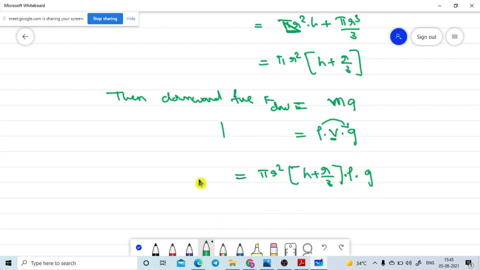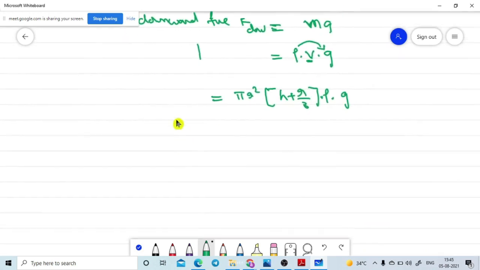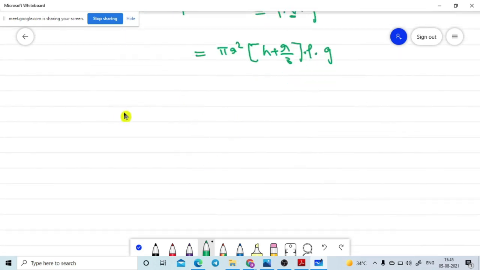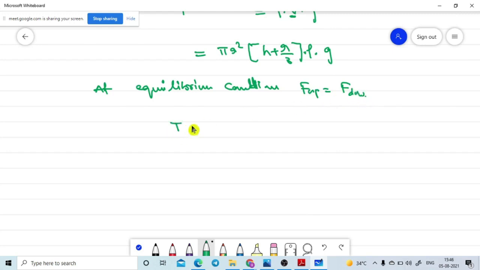But then we have got the equations. We got the upward force and the downward force. At equilibrium condition, what is happening? The upward force must be equal to the downward force. What is the upward force? T cos theta into pi r square. Pi r square, not 2 pi r, right? It is 2 pi r.